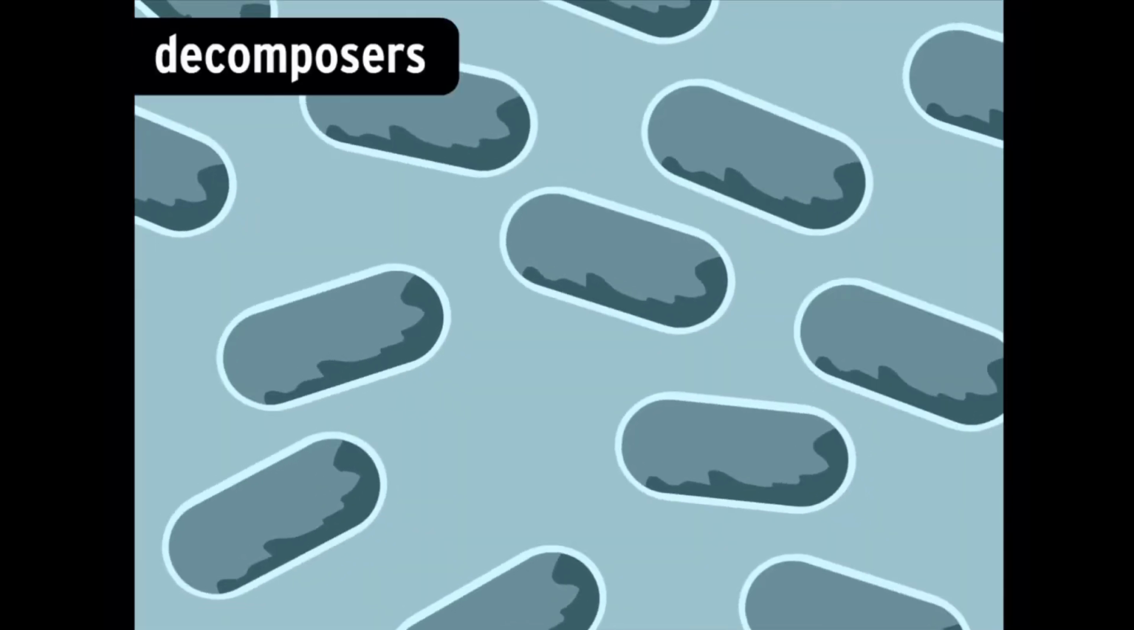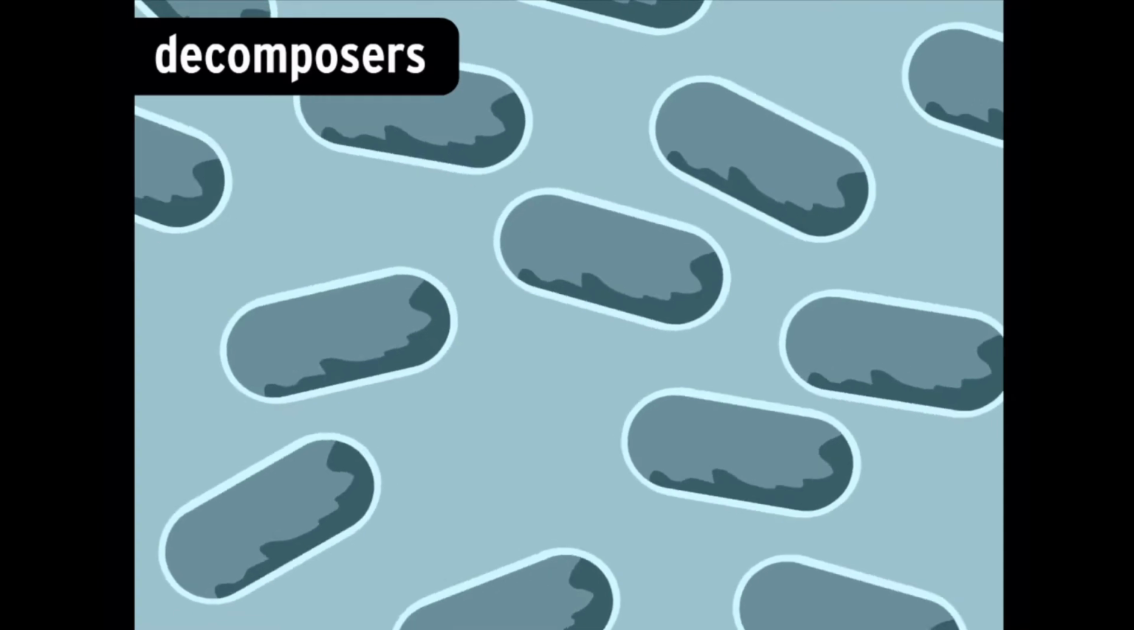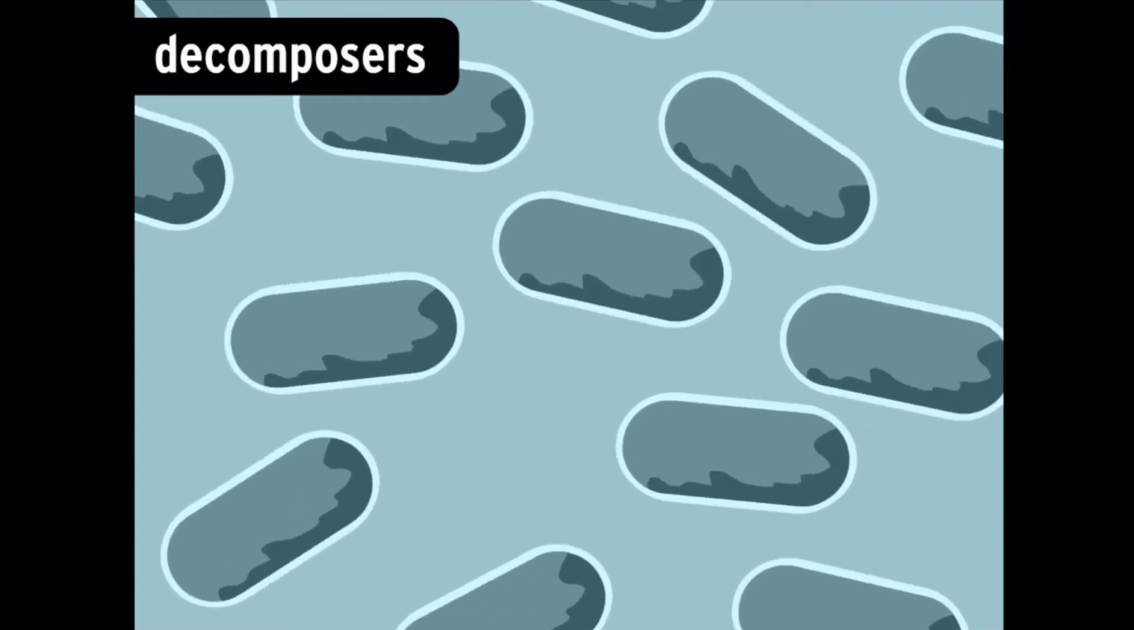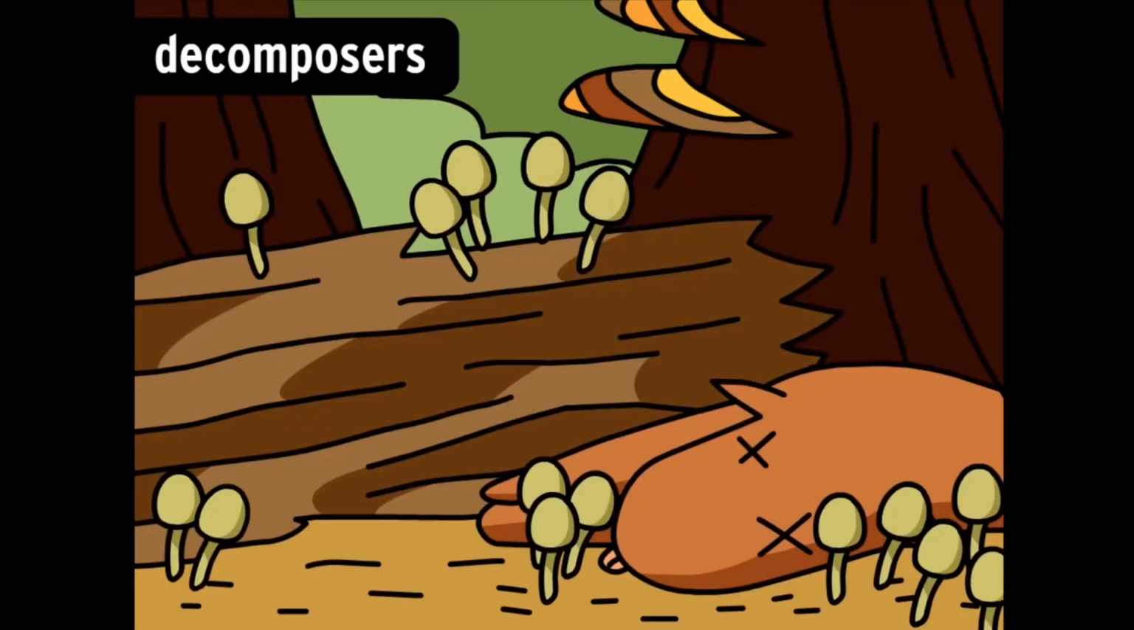Decomposers are mostly bacteria and fungi. Decomposers cause the mold that grows on your bread, but they also do all sorts of good stuff like breaking down dead animals and plants into reusable elements and recycling nutrients back into the food web.